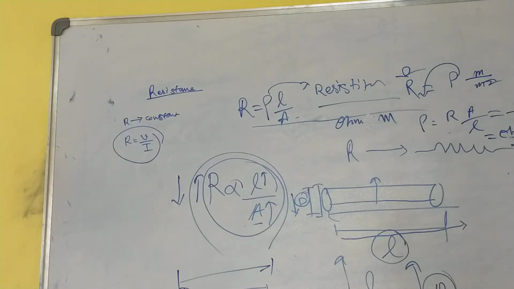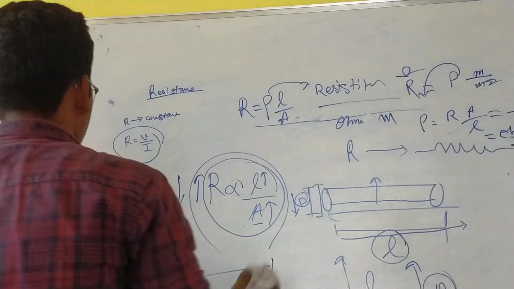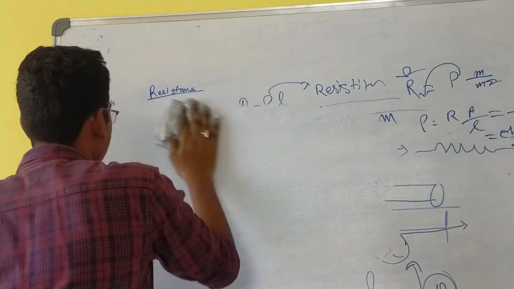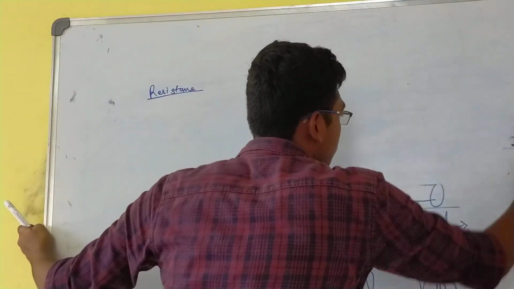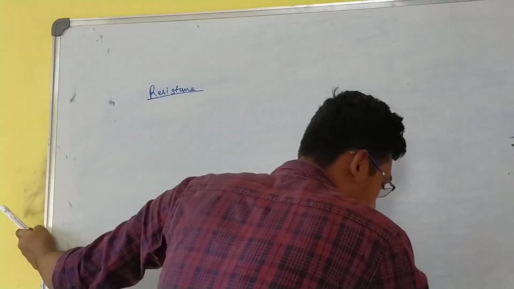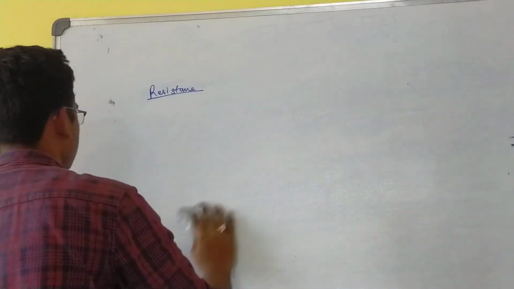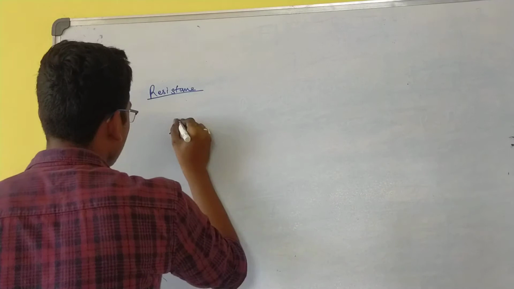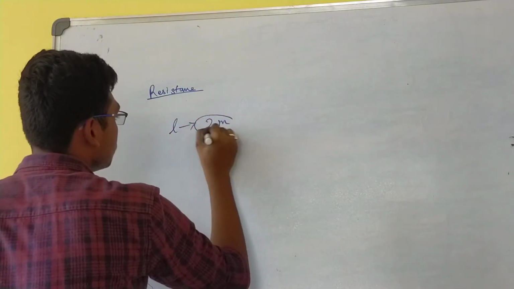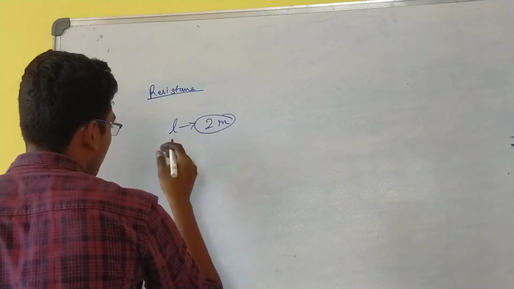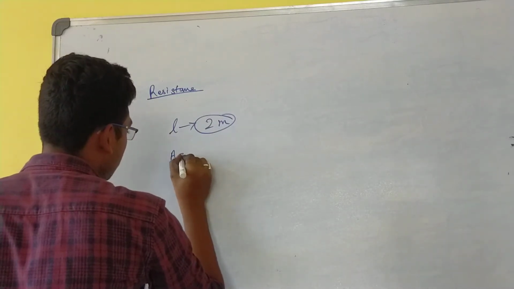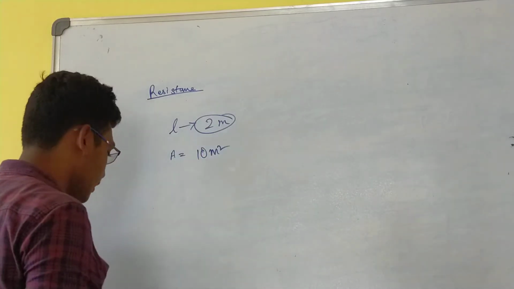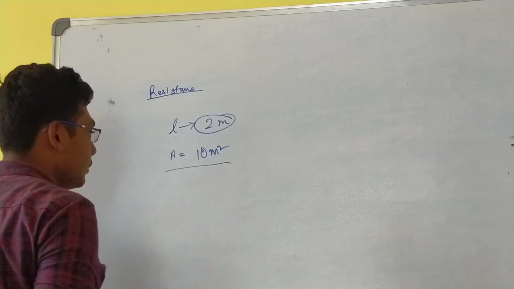So we have a pretty basic idea. We need to solve some basic numericals if you want to understand these concepts clearly. Given a conductor with a length of 2 meters and a cross section area, assume 10 meter square. A very big conductor, but for the sake of the numerical we are taking these values.